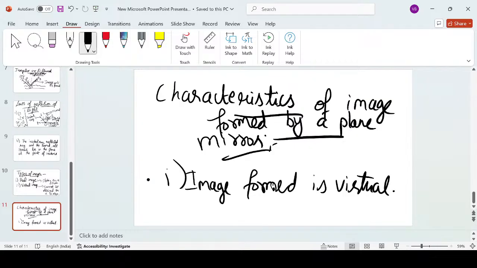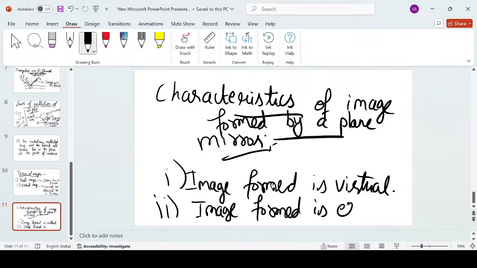Now remember this, children. Whenever an image which is formed is virtual, it is also erect. The image formed is erect. What does it mean? As the object is standing upright, in the same manner, the image is also forming upright. So do remember this thing. Whenever there is an image formed by a plane mirror, it is virtual, and virtual images are always erect or upright. So these are the first two characteristics.